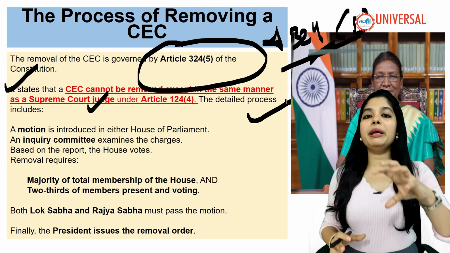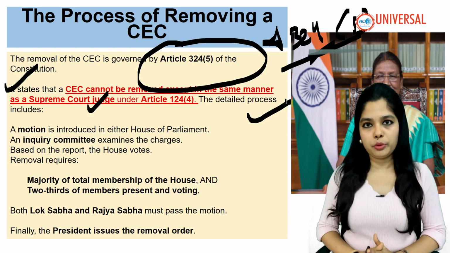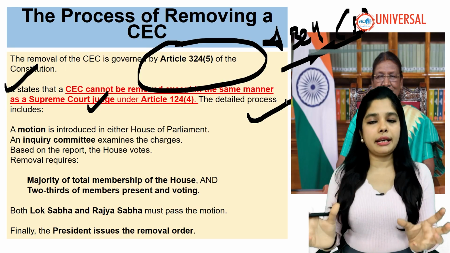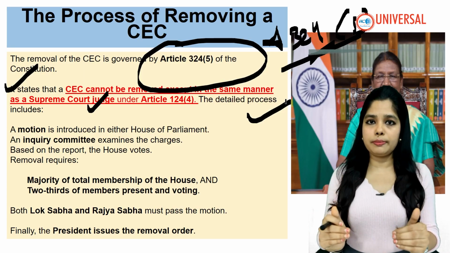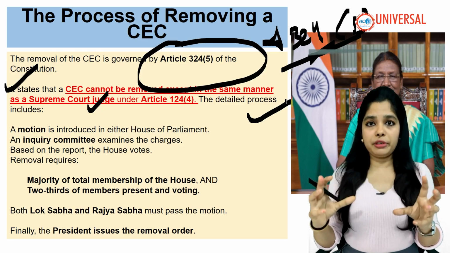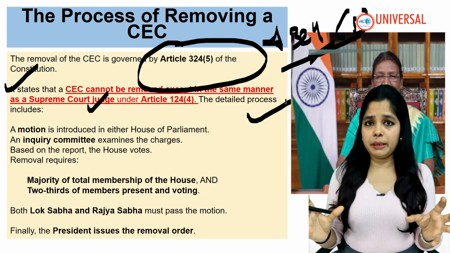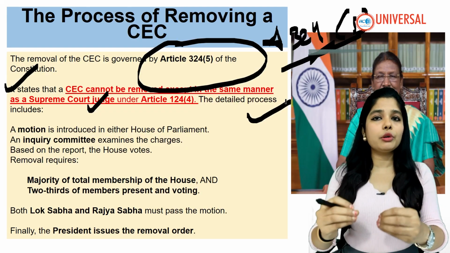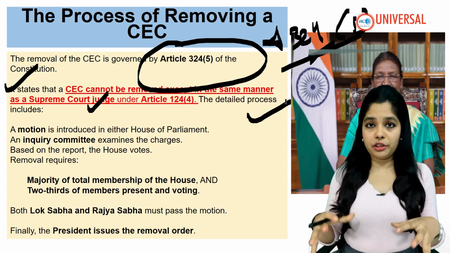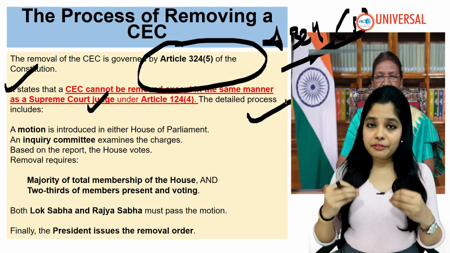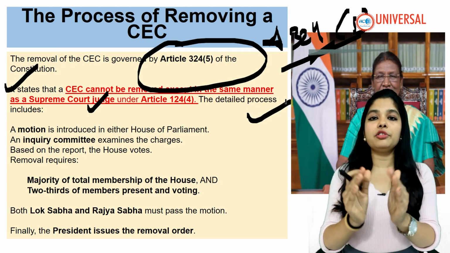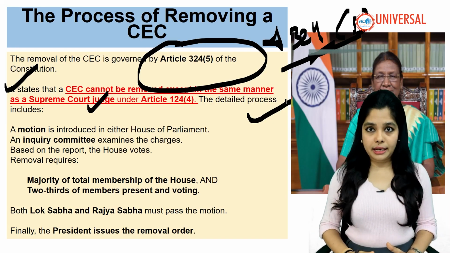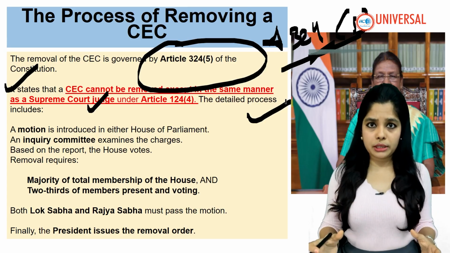A Supreme Court judge and a High Court judge, how are they removed? See, first, we have to prove their proven misbehavior and incapacity. Then the resolution goes by 100 people in Lok Sabha or 50 people in Rajya Sabha. It's either this or that. So they will start the resolution and then it will go to the Speaker and the Chairman of the Rajya Sabha. If they say yes to it, it will move forward and a three-member committee is formed. A three-member committee will investigate and find whether the person is guilty or not.